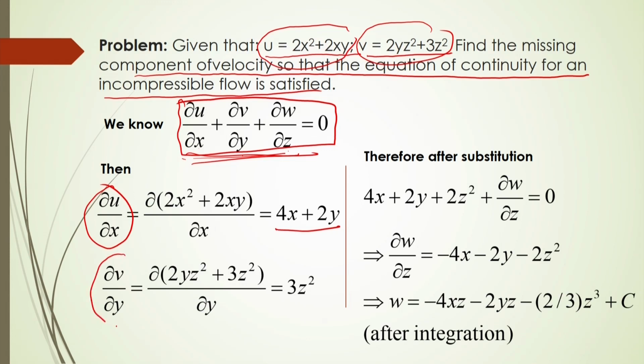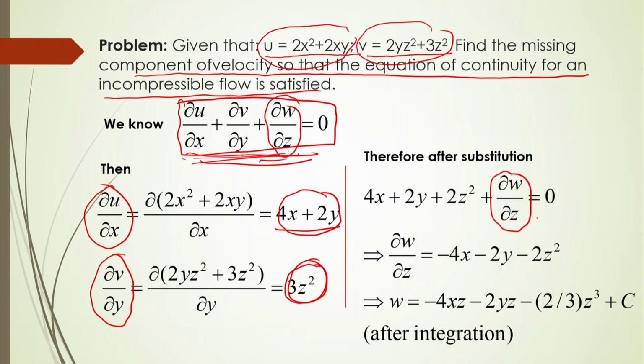Accordingly, if you do the derivative of this v with respect to y, you can get ∂v/∂y, then you can get finally 3z square. Now, you know this, then 2 dimensions here, u and v directions, what will be the velocity gradient, remaining one is required, ∂w/∂z is not known to you. So, from this continuity equation, after substitution of the components ∂u/∂x and ∂v/∂y, the remaining ∂w/∂z remains the same. Here you have to find out, it is not known to you.